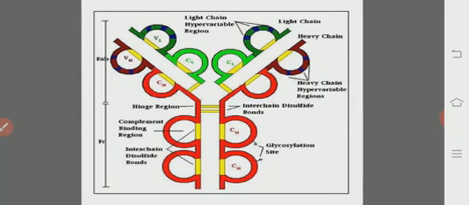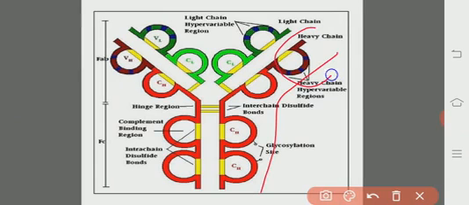So here, if you observe, this is the heavy chain. Here, this is the variable heavy chain region. So the remaining 3 are the constant heavy chain regions. Here, this is the variable light chain and this is the constant light chain.